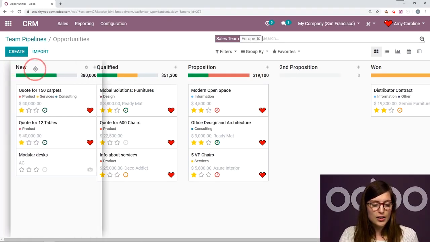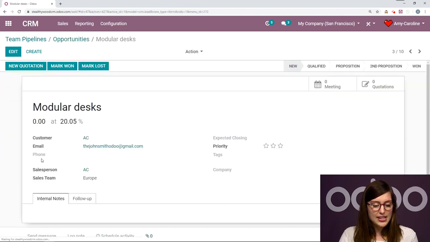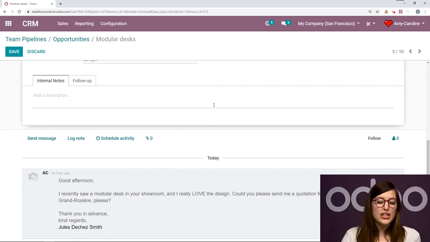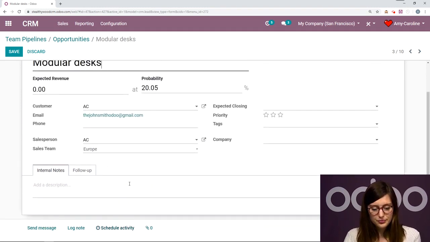It's in the new column. Okay, so modular desks. I'm going to select this and click on Edit. Now I sent the email and the subject of the email was modular desks. As you can see, that has been converted to the title. Okay, and the body of the email will be noted in the chatter. All right, we have that right here.